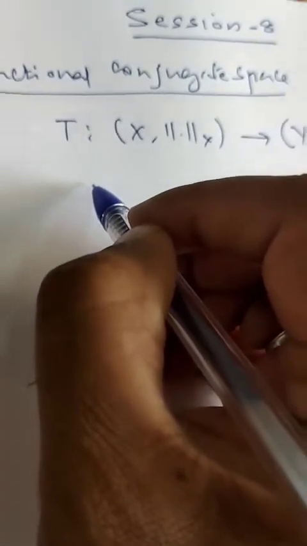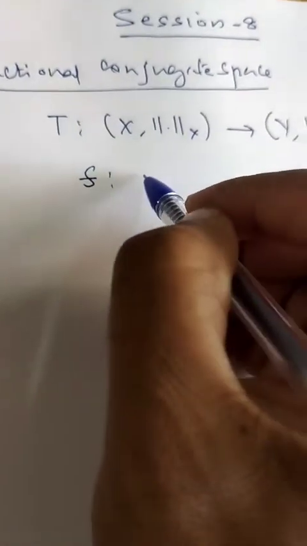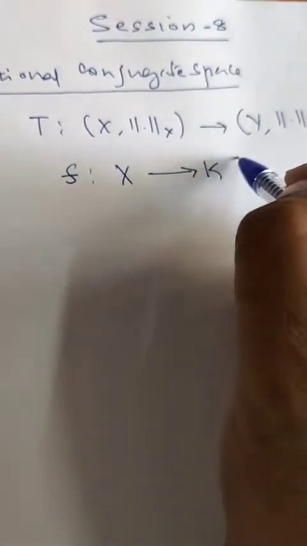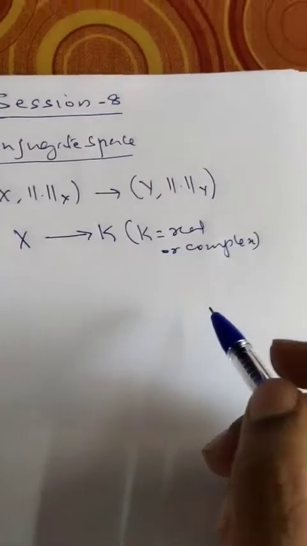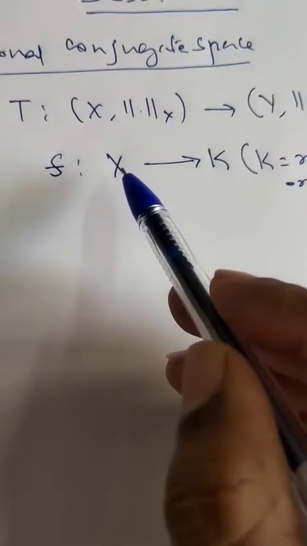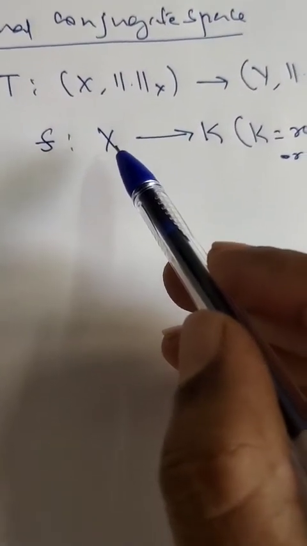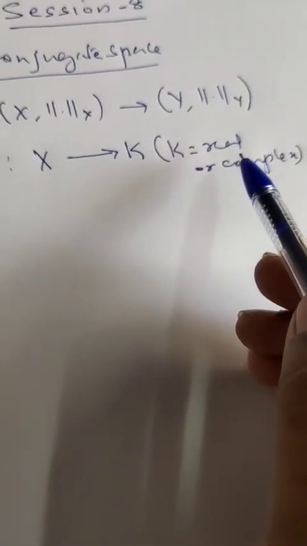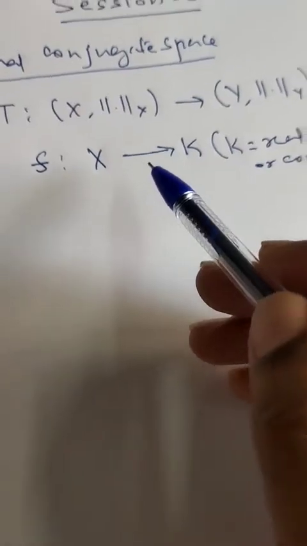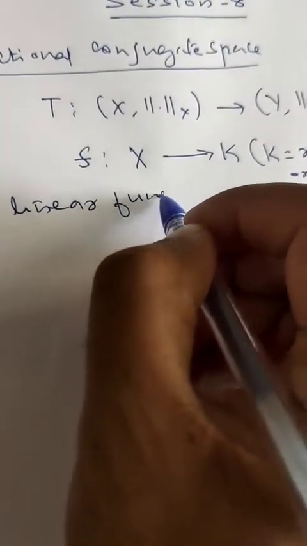say K. Suppose we define F from X to K, where K may be real or complex. Suppose F is a linear map defined from X to K, where K is real or complex. Then such linear transformations are known as linear functionals.